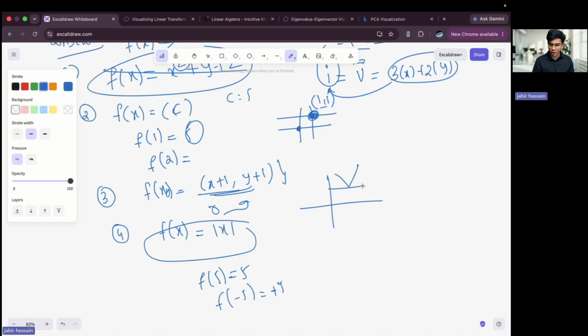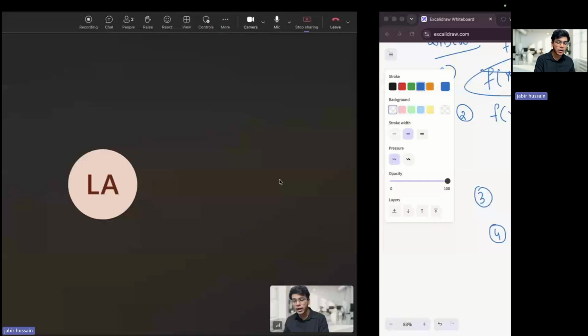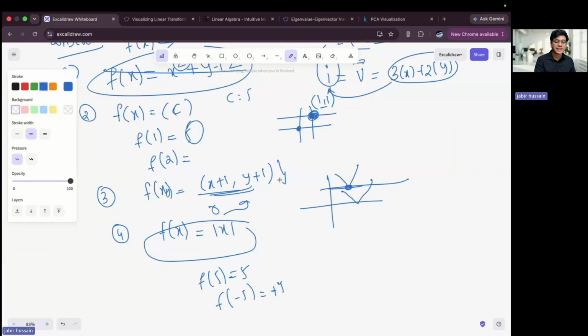And it will never hit the origin. Sometimes if you take 0, it might hit the origin, but if you put a non-zero value, it will never hit the origin. That is the problem. And it doesn't have a reflection as well. A vector should go along its direction, but here it reflects back. It will not have any mirror images associated with it.